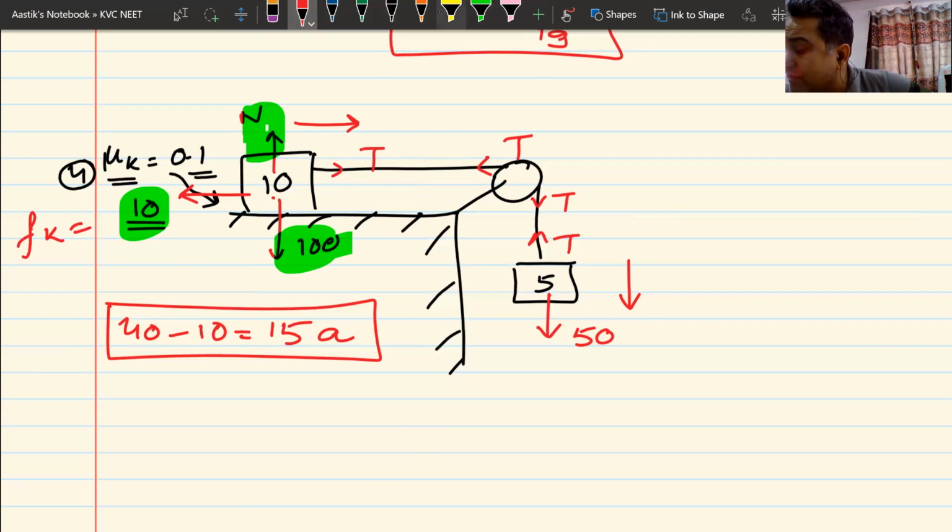Then I have written the equation in my head as well. 50 minus T is equal to 5A. T minus 10 is equal to 10A. And I've added these equations and I land up here. If you can do it, you have a shortcut. If you can't do it, you always have the long cut. Am I clear how I've done this? Anything that you have not understood here, please raise your doubts.